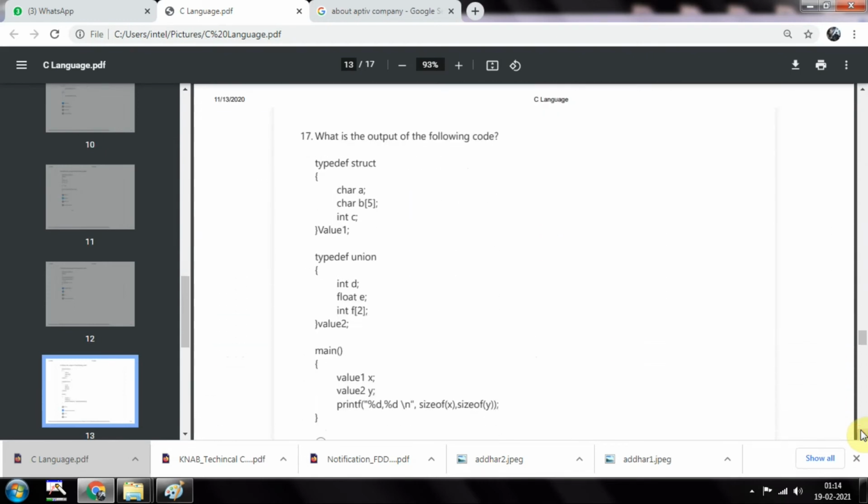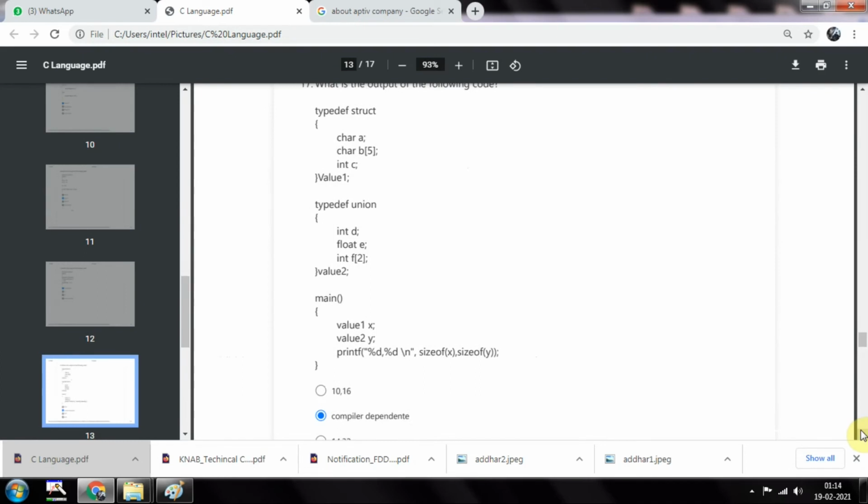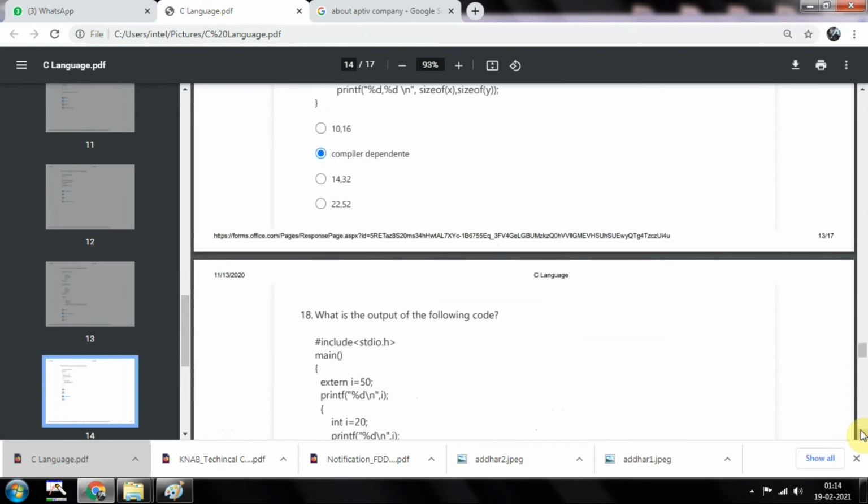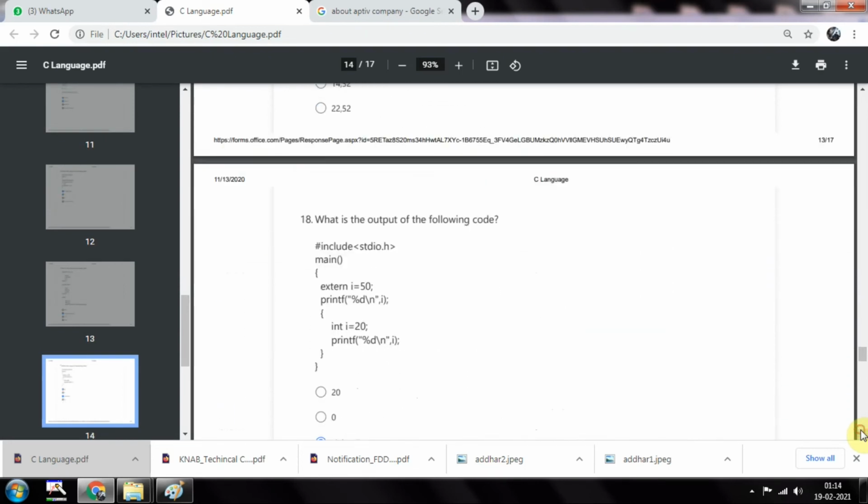And then the next question, what is the output of the following code? So char a, char b of 5 and int c, so value while value is 1, and int d, float e while value is 2, and after that value 1 is x, value 2 is y, and we need to print size of x and size of y. So it is compiler dependent.